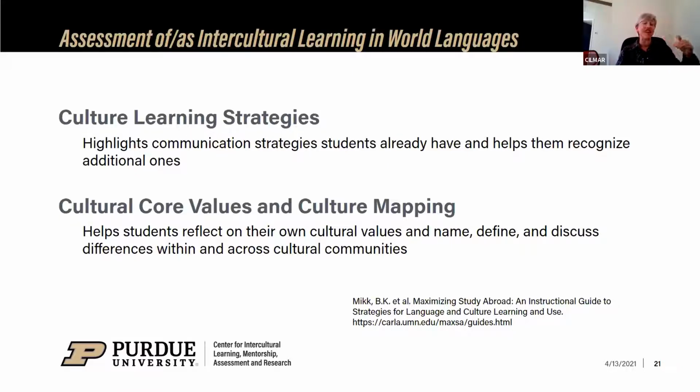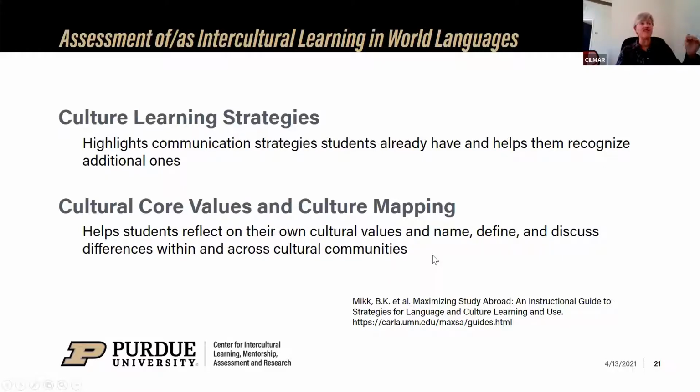So it helps them recognize strategies they're already using to communicate, which is a key intercultural skill, of course, and then also recognize new ones or identify ones that they could work on. Additionally, there is the Cultural Core Values and Culture Mapping inventory.